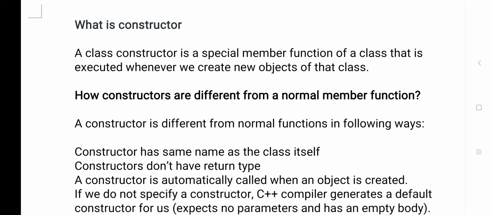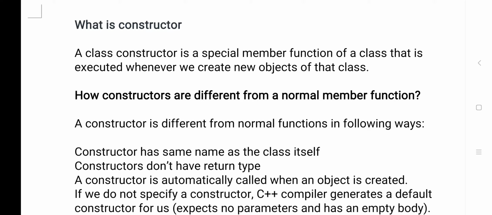Here you see the definition. A constructor is a special member function that is executed when we create an object of the class. A constructor is similar to a member function, and it is executed when you create an object.